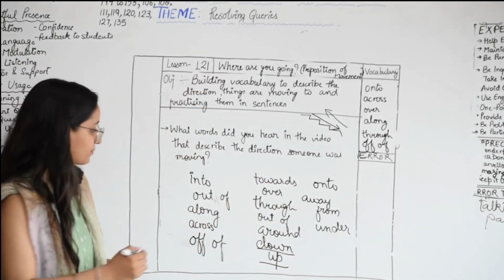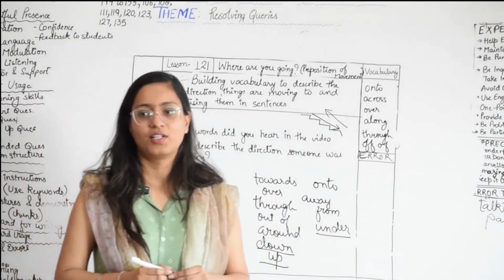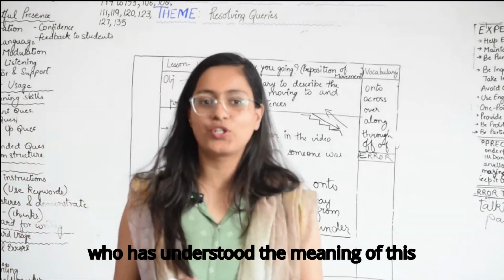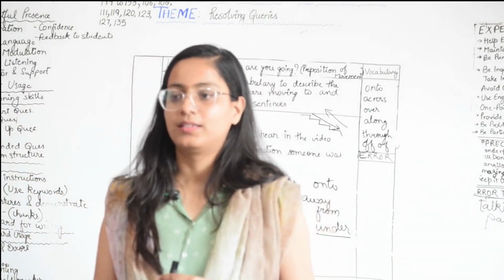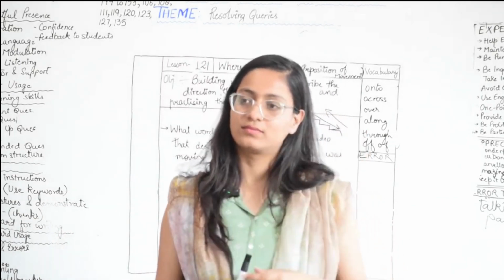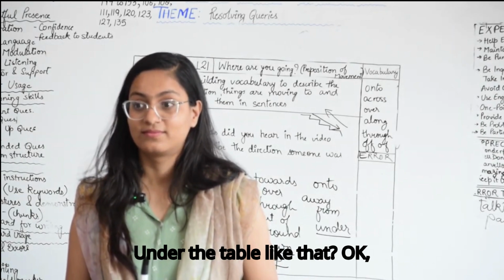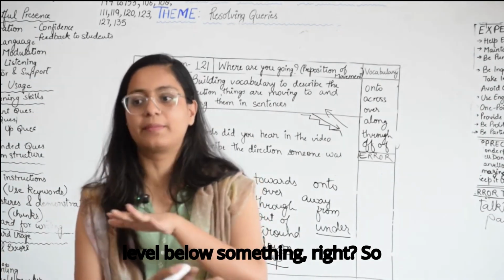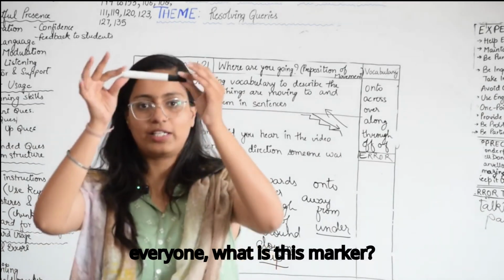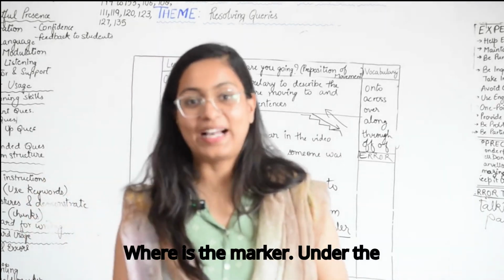Let's choose under. Who has understood the meaning of this? Under means, for example, under the table. That means it shows the level below something, right? So everyone, where is the marker?